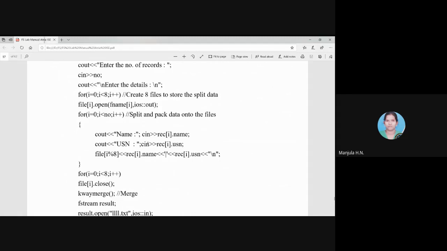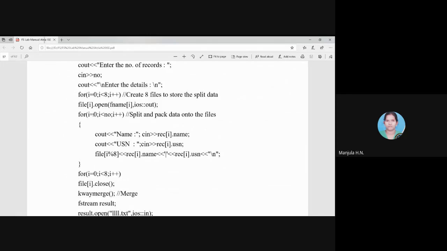After that, what are we doing? We have opened and created the files, which are empty now. But we have to add the names, records, in all these 8 files. So for that purpose, what we have to do is read. If you have given 8 records, then 8 times it will repeat. If you have given 18 records, 18 times it will repeat. Okay, if you have given 2 records, it will repeat 2 times. That's it. That means we are creating only 2 files. Maximum we are creating 8 files, not more than that.